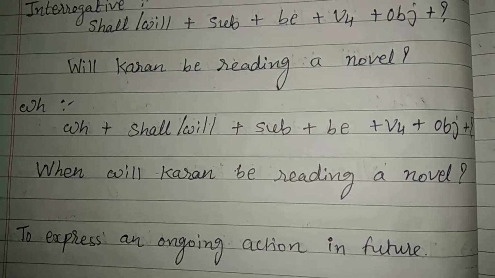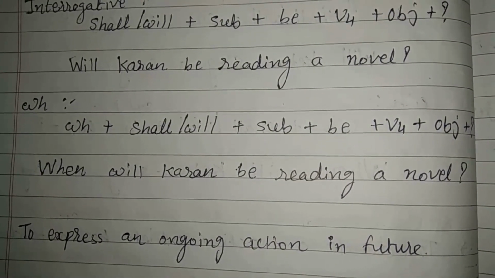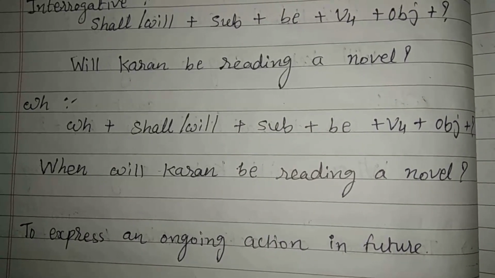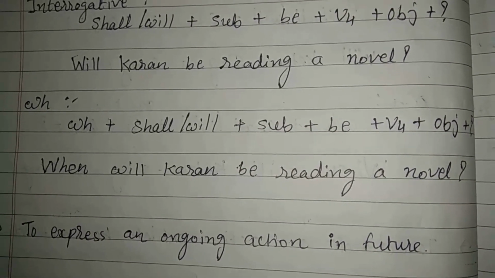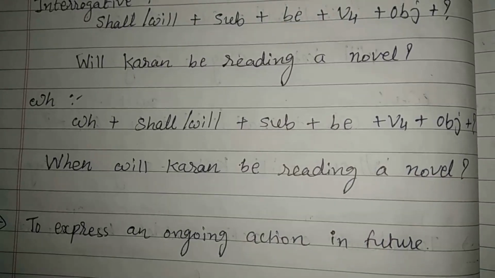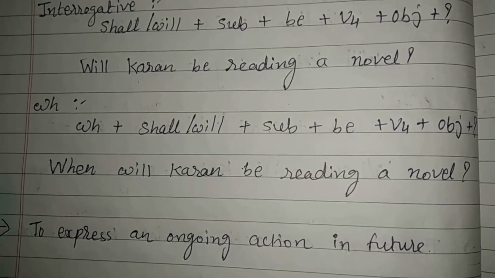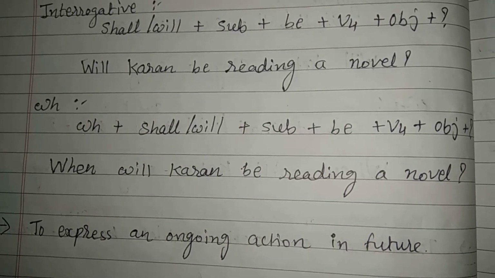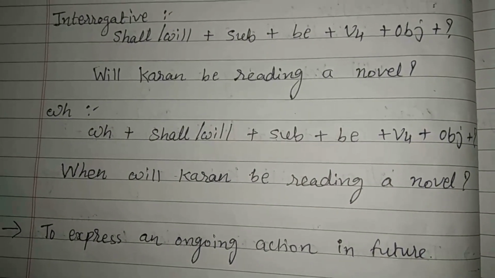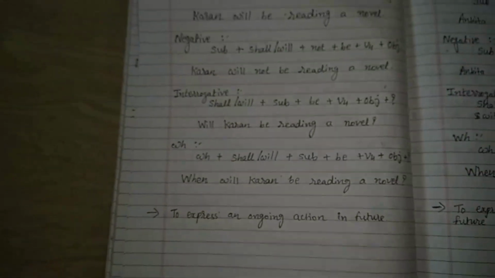Now in this type of tense also, means in future continuous tense also, you have to remember the position of be: before the verb only, not before the subject. So remember this thing. I hope you understood the future continuous tense. Now let's see the future perfect tense.